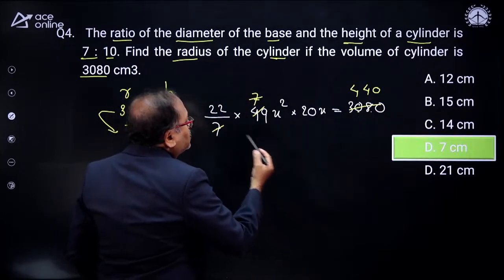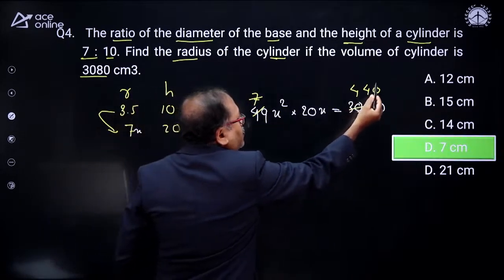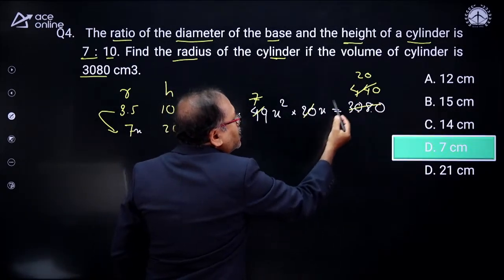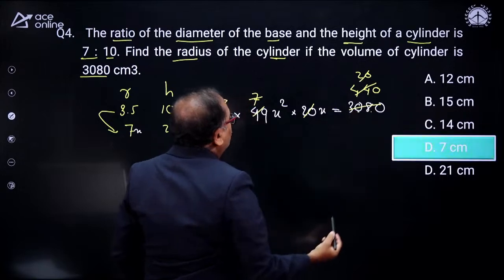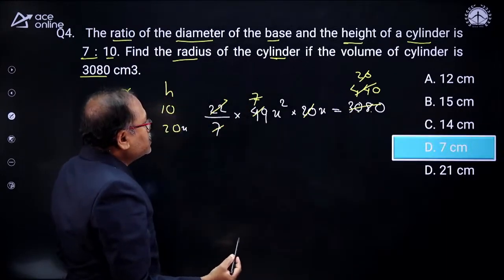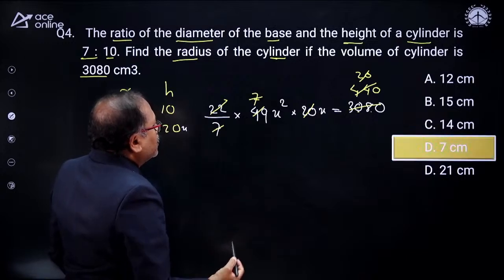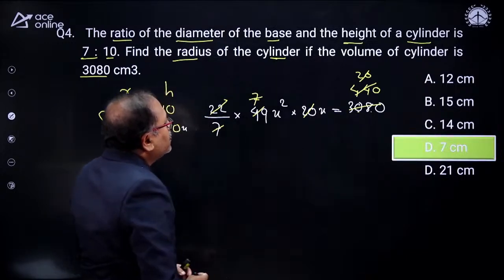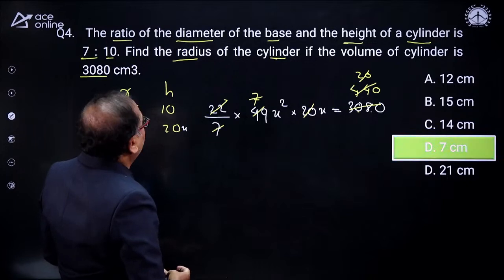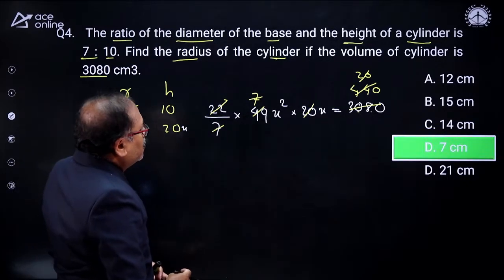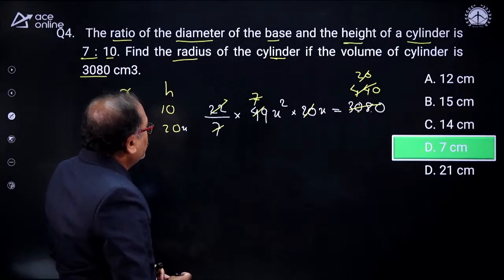Can I cancel this number with 22? Yes, it gets cancelled 20 times. Can I cancel this number over here? Yes. Now, what is my x cube? The x square into x. What I need to find out? Find the radius. I need to find out the radius.